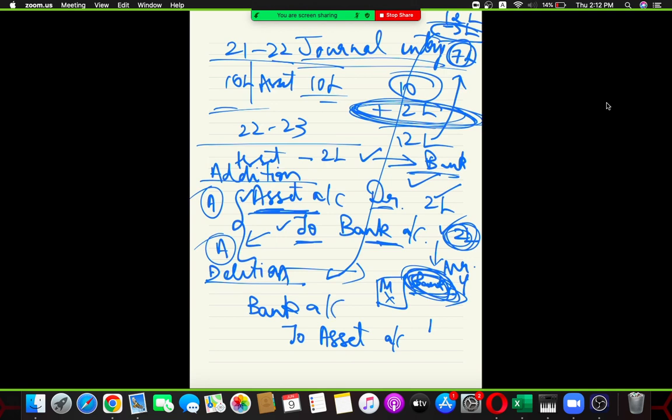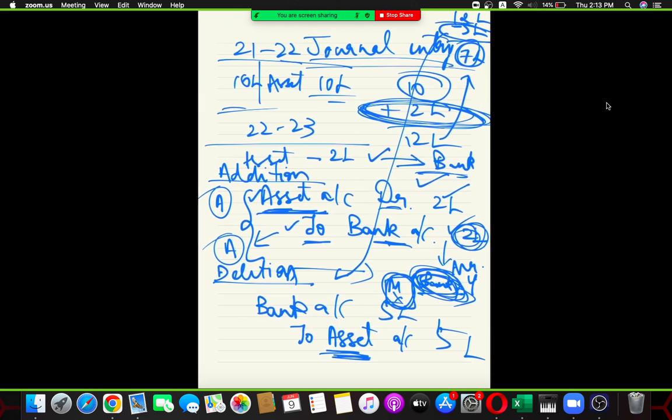So now what is bank? Bank is an asset. When an asset is increasing, what are you going to do? You are going to debit. Bank increasing, you have debited. The asset, this machinery X that you are selling, is going out of your business. It's no longer existing. What are you going to do? You are reducing the asset, and that reduction is happening through the credit of 5 lakh. Easy as of now? Yes.